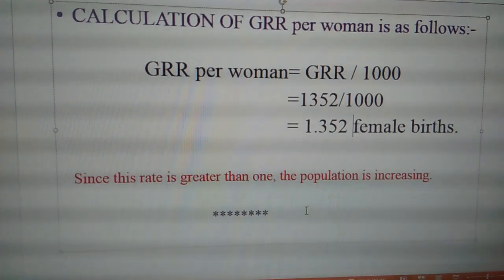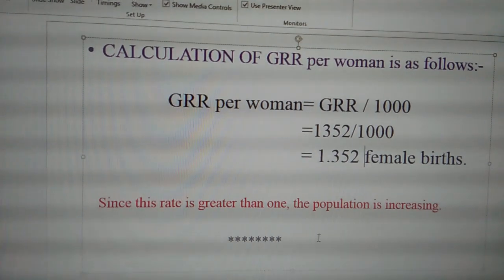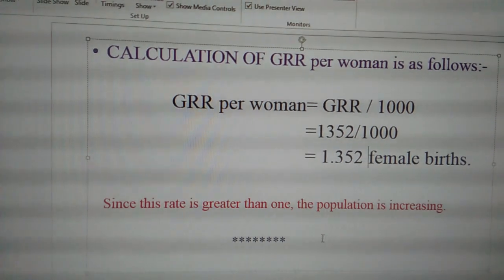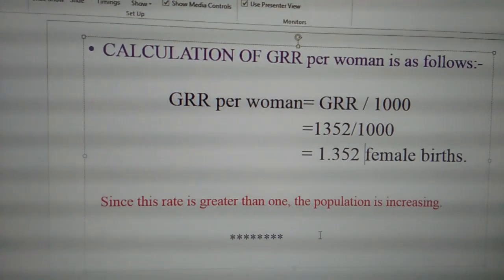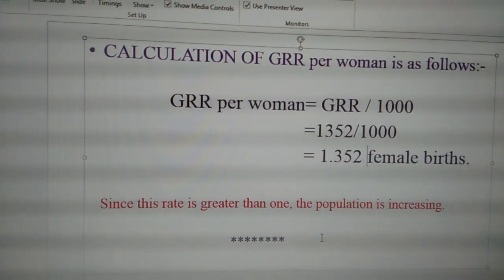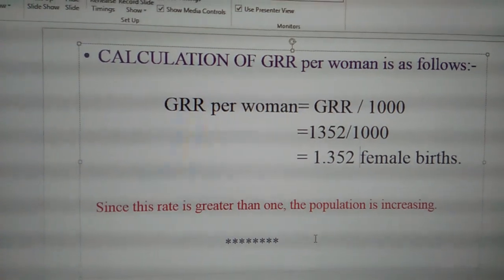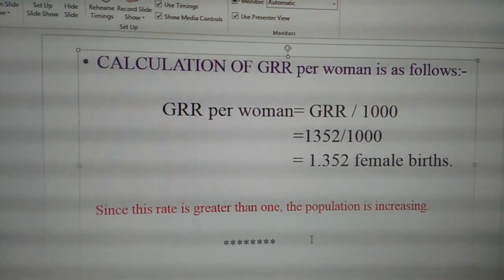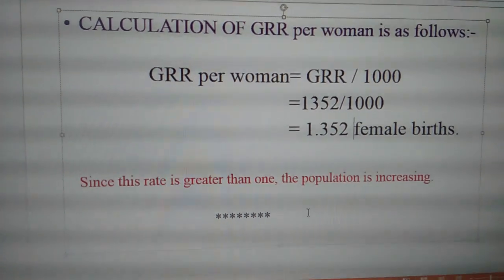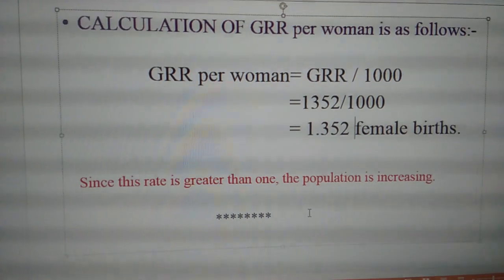Depending on this answer, now we have to write the conclusion. Everybody remember the note which I said a few minutes before. If the answer is greater than 1, it shows that the population is increasing. If the answer is less than 1, it is decreasing. Now in this problem, our answer is 1.352 female births. This indicates that since this rate is greater than 1, the population is increasing. So by this topic, we came to know that the rate of growth of population is increasing.